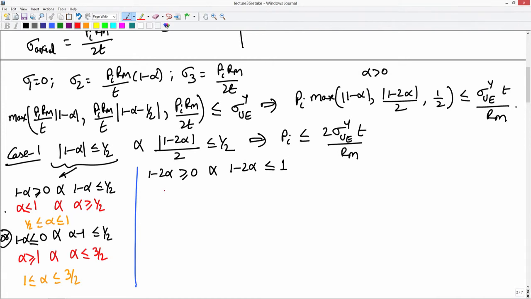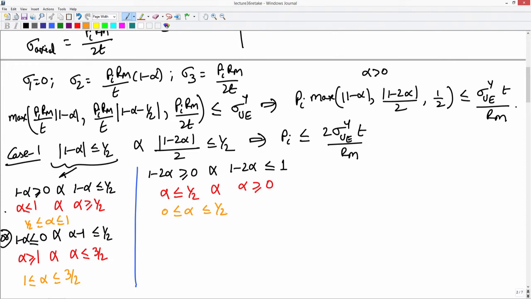This tells us that alpha must be lesser than or equal to half, and alpha must be greater than or equal to 0. Combining these two, alpha should lie between 0 and half.